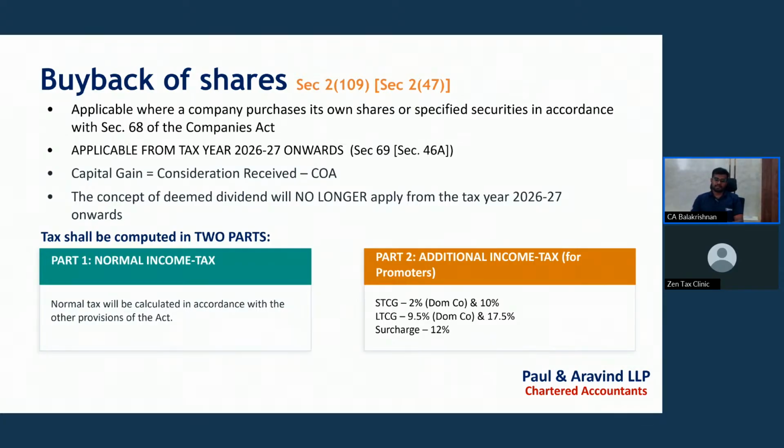For LTCG, it is 9.5% for domestic company promoter shareholders and 17.5% for other shareholders. Surcharge is applicable at the rate of 12%. And anyway, health and education cess at 4% is also applicable.